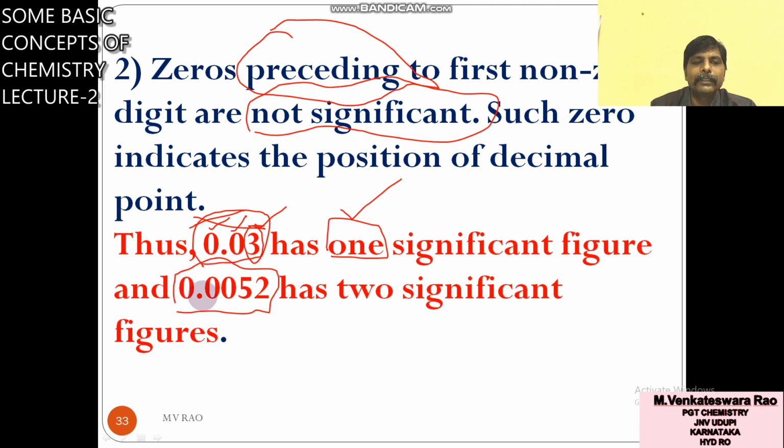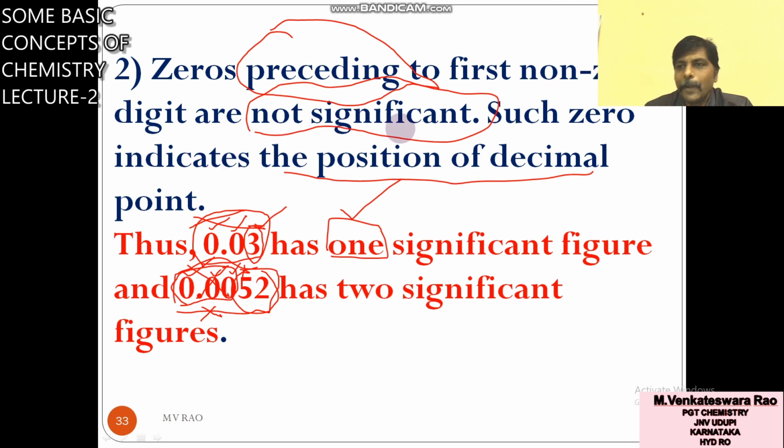One more example: 0.0052. What is the non-zero digit here? 5. Before this 5 there are 3 zeros. These 3 zeros are non-significant; they only indicate the position of the decimal point. How many non-zero digits are there here? Only 2, because you can neglect these zeros. So what is the second rule? Zeros preceding the first non-zero digit are not significant.